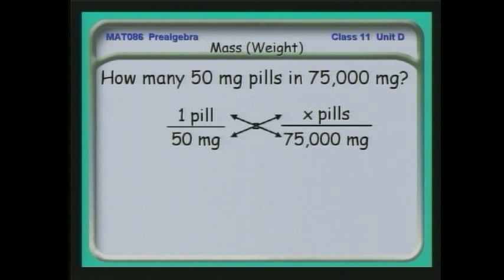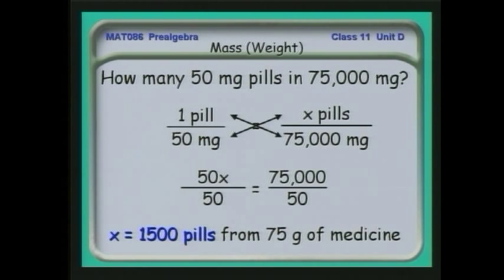I can again do that cross multiplication, and I find that I can make 1,500 pills from 75 grams of medicine. And again, you saw that I did this using two different proportions in sequence. This idea of using a proportion is very powerful.